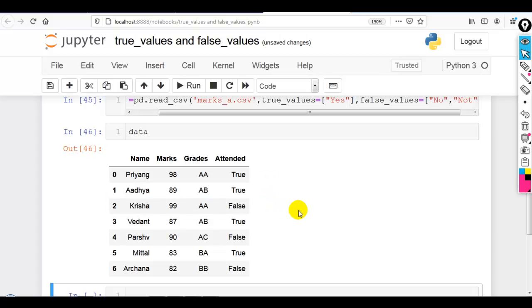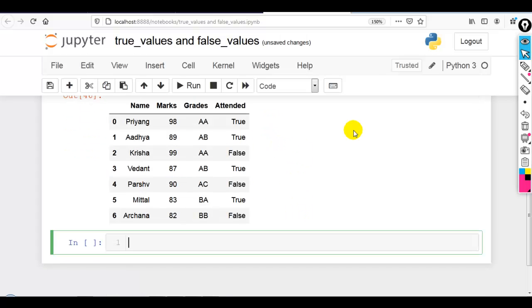So this we can use in calculation. Actually, I want to find how many students are absent. That we can do in many ways. I just want to explain the concept of true_values and false_values, so that's why I am going to take this example.